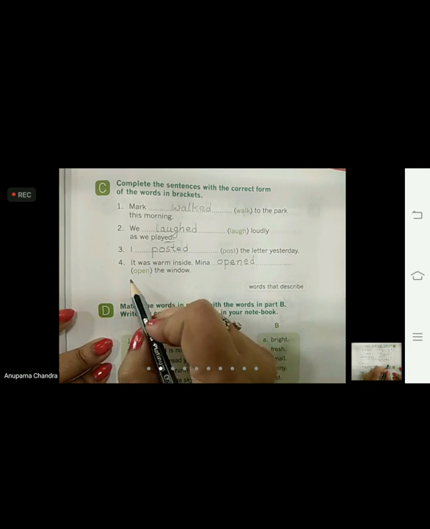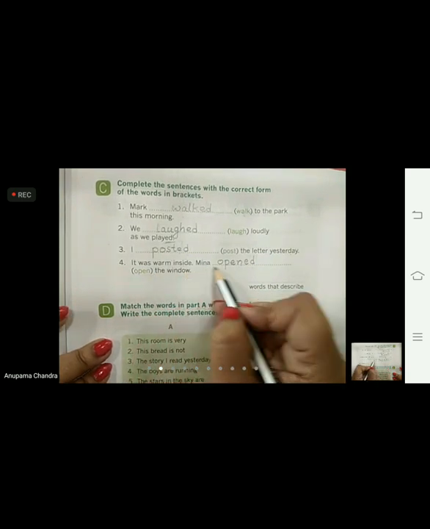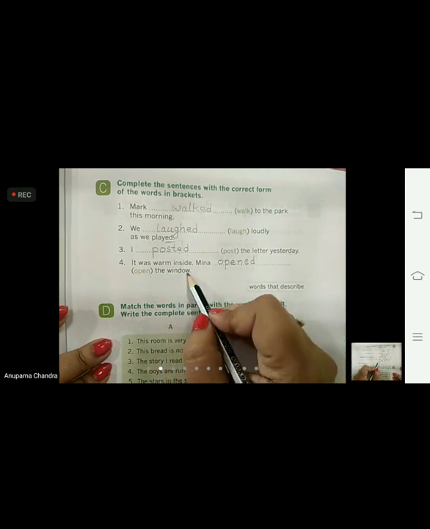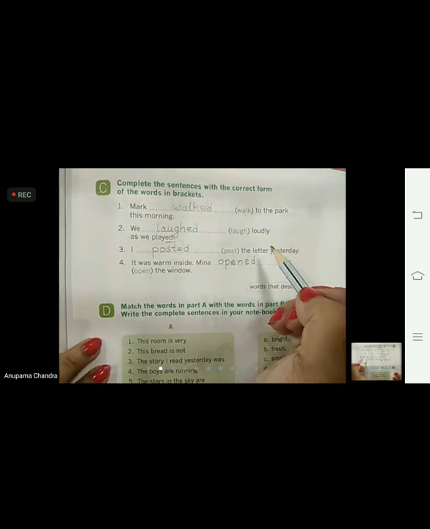Let's read the fourth one again. It was warm inside. Meena opened the window. O-P-E-N-E-D, opened. Let's check out all the spellings, children.